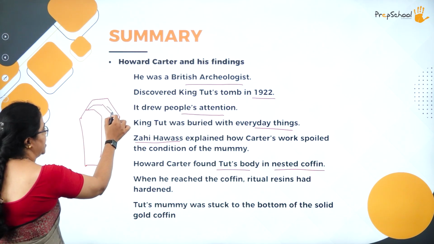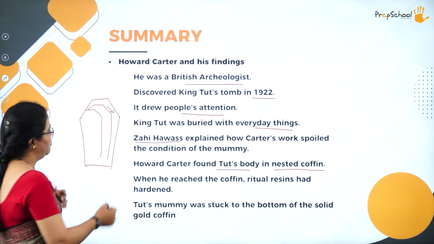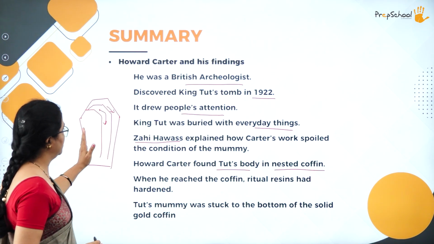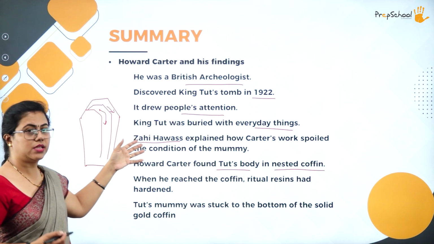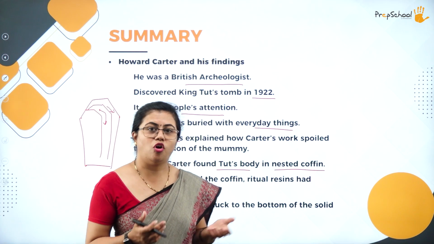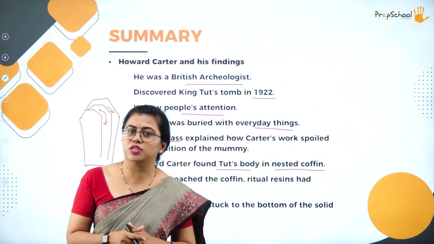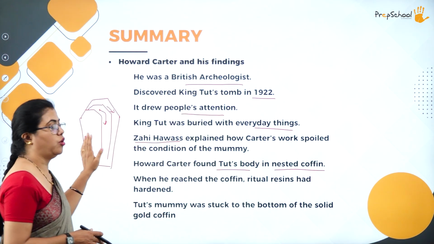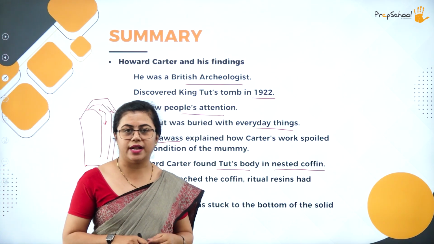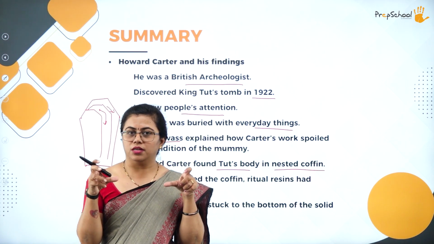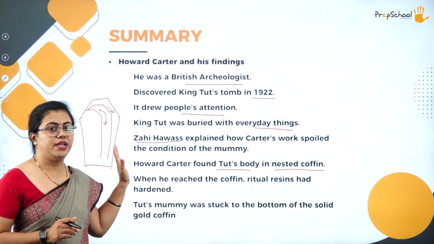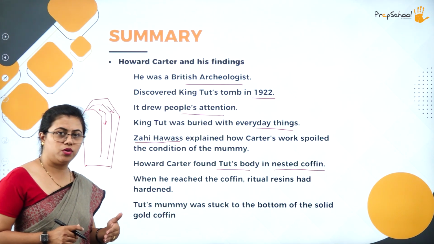Okay, so here is where his body was. Before that, there was some other cabin. In the first cabin, there were rituals that were done. A few olive leaves were found, and Zahi Hawass was able to identify when this body was buried, probably during March and April, because of the leaves found in the first cabinet, the one above the body.